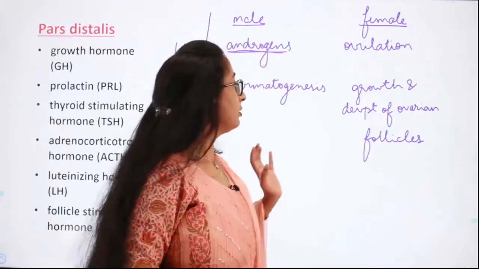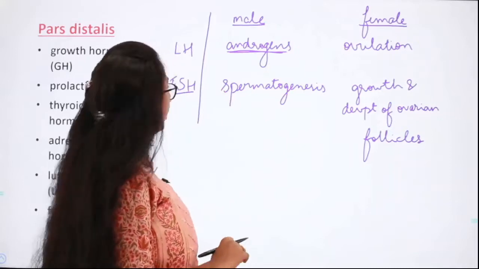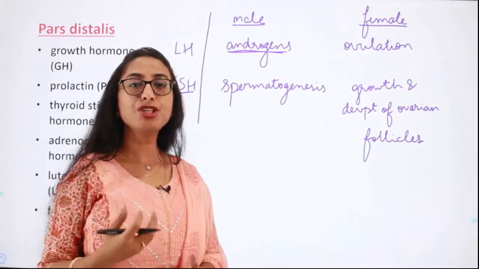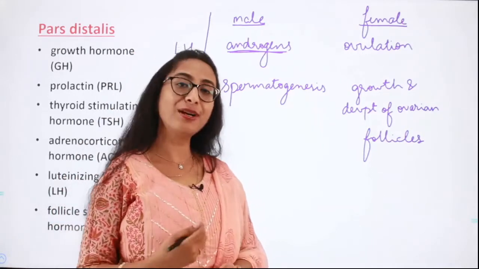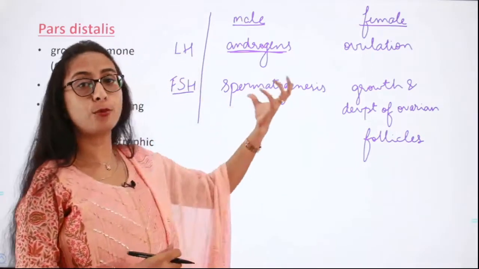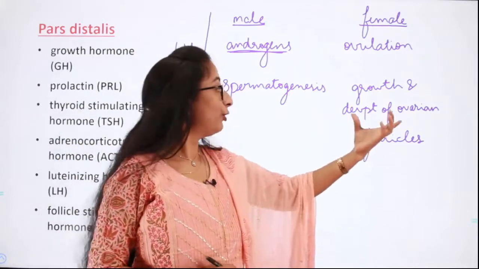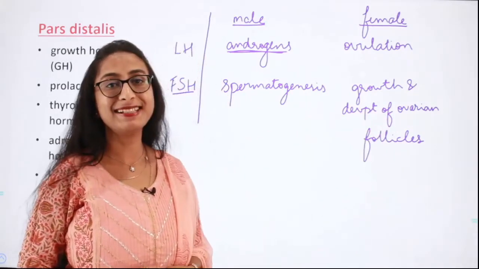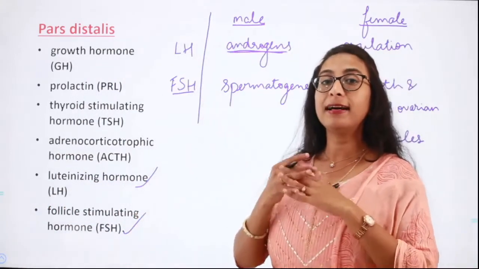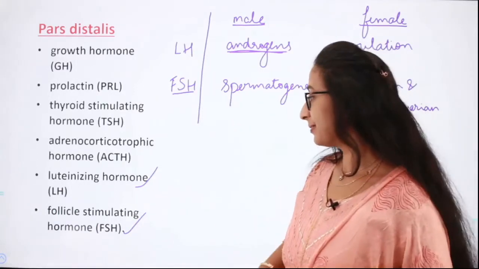Next, what is the function of luteinizing hormone and follicle stimulating hormone in females? The luteinizing hormone is responsible for the process of ovulation. Ovulation is the process by which the mature Graafian follicle, or the mature egg, is released from the ovary. It is the luteinizing hormone which stimulates that. Next is the follicle stimulating hormone, which is responsible for the growth and development of the ovarian follicles. So luteinizing hormone and follicle stimulating hormone regulate the gonadal activity, and hence they are called gonadotropins.